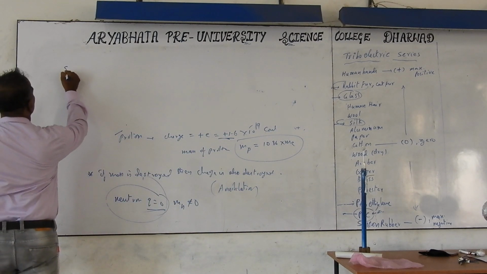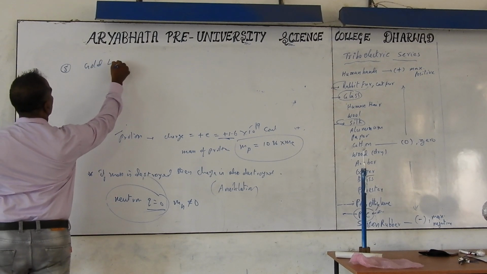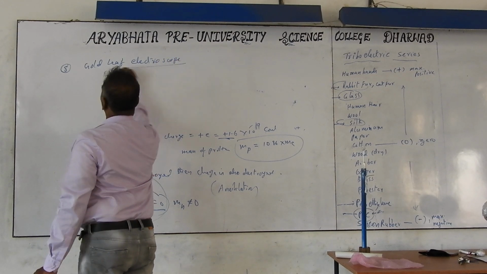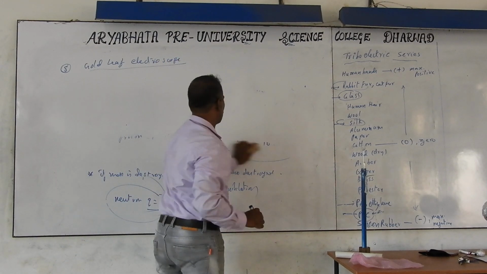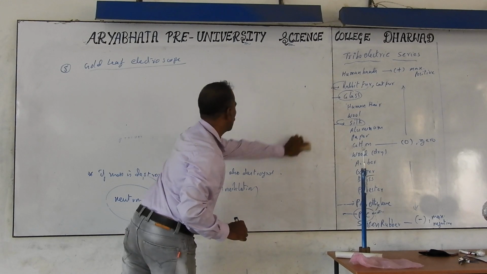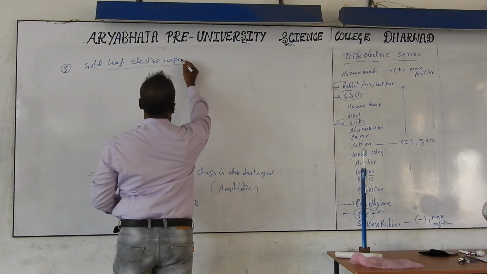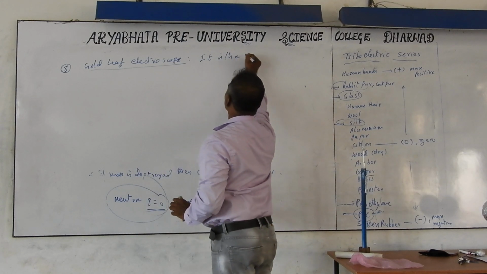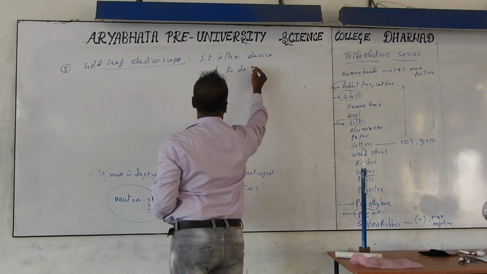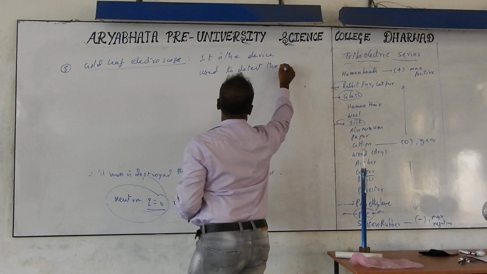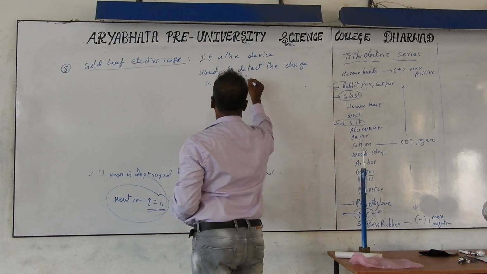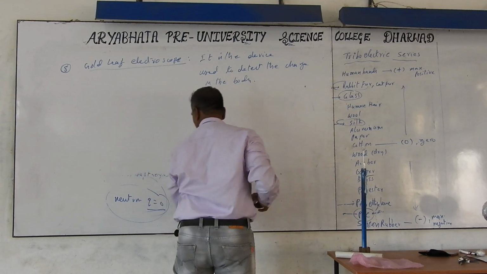Next is the gold leaf electroscope. This will be asked as one more question. Gold leaf electroscope is important, at least the name, but you must know how it works. It is the device used to detect the charge on the body.